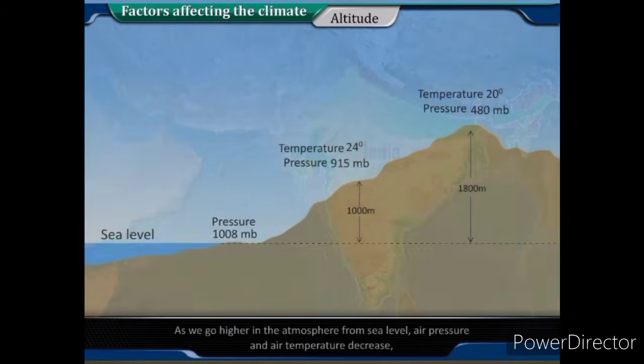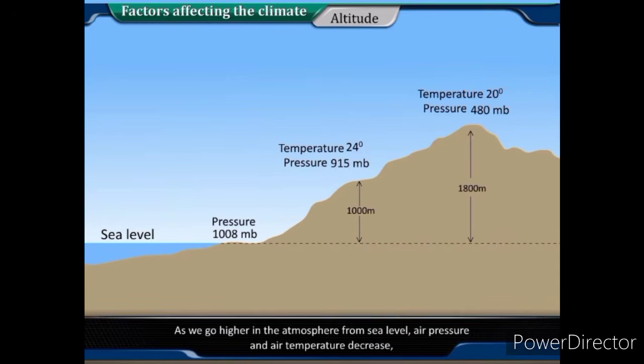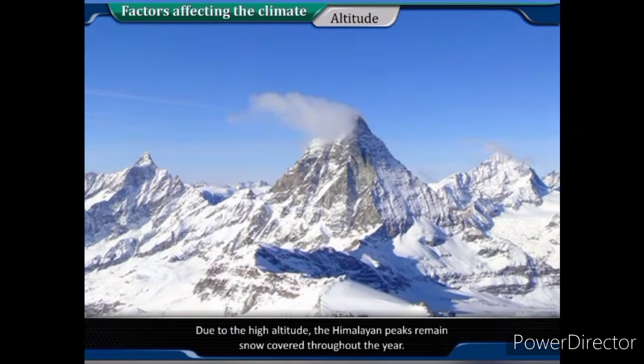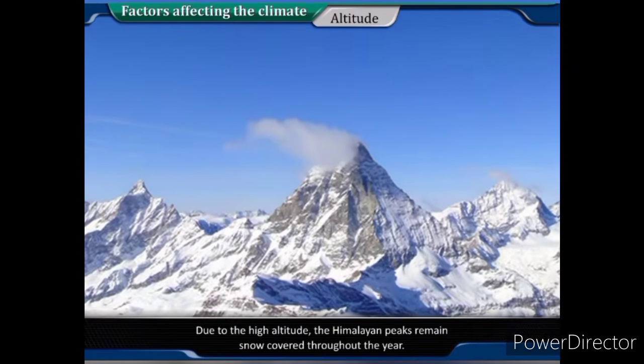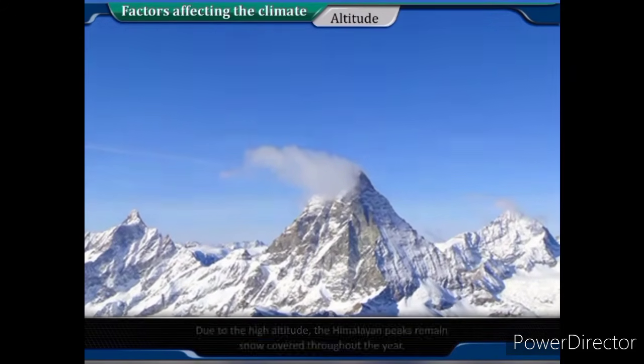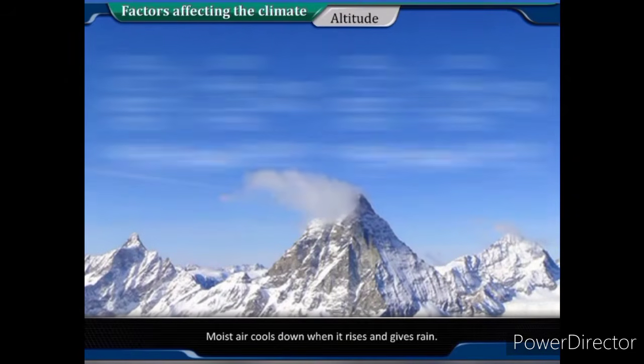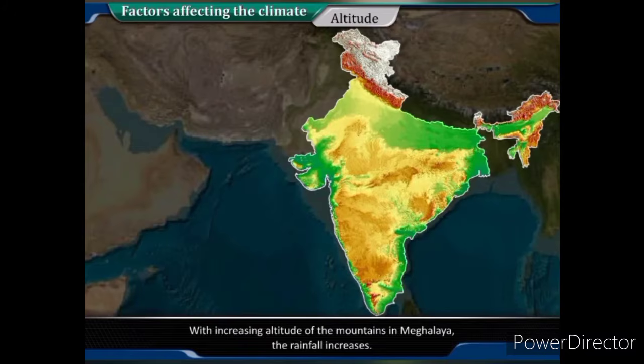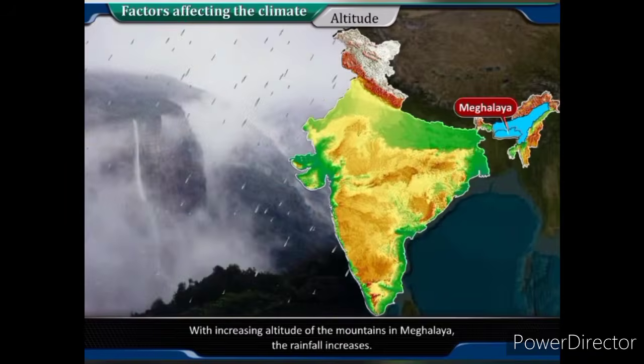Altitude. As we go higher in the atmosphere from sea level, air pressure and air temperature decrease, while higher relief gets more rain. Due to the high altitude, the Himalayan peaks remain snow-covered throughout the year. Moist air cools down when it rises and gives rain. With increasing altitude of the mountains in Meghalaya, the rainfall increases.